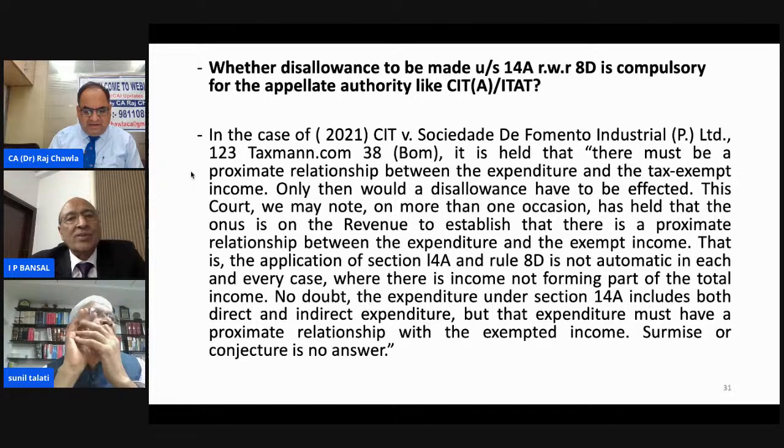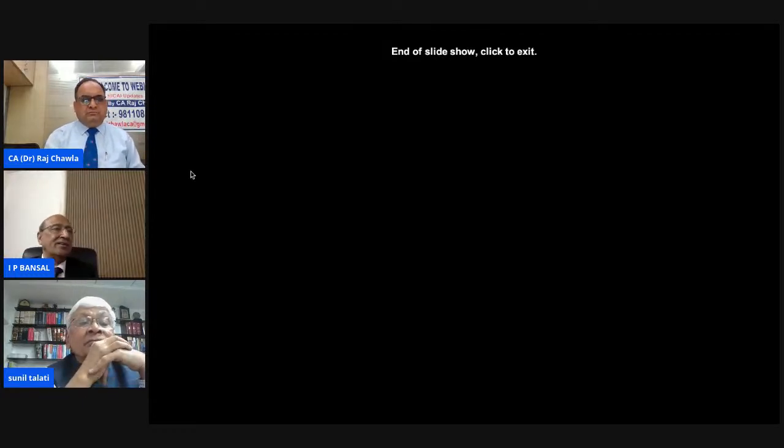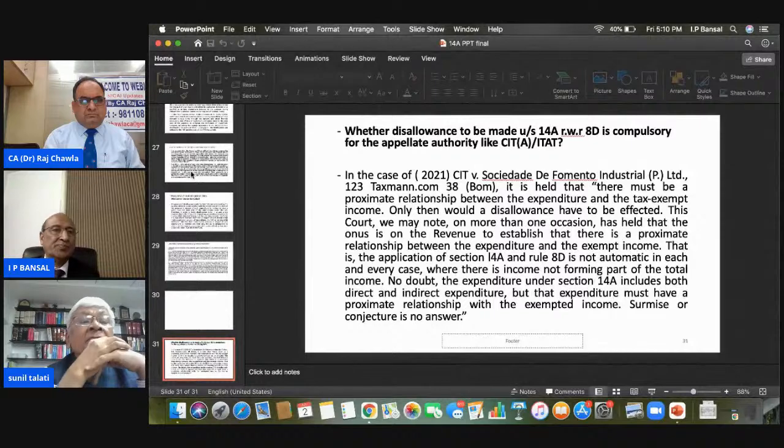This court, we may note, on more than one occasion has held that the onus is on the revenue to establish that there is a proximate relationship between the expenditure and the exempted income. The application of Section 14A and Rule 8D is not automatic in each and every case where there is income not forming part of the total income. No doubt the expenditure under Section 14A includes both direct and indirect expenses, but that expenditure must have a proximate relationship with the exempted income. Surmises or conjectures is no answer. So I end my deliberation and take permission.